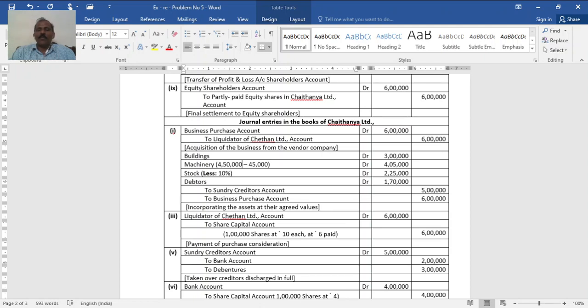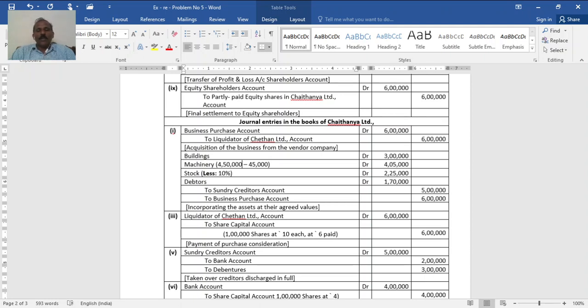So 11 lakh credit; on the debit side you can sum it up: 3 lakh plus 4 lakh 5,000, 7 lakh 5,000, plus 2,25,000, that is 9 lakh 30,000, plus 1,70,000 is 11 lakh. So there is absolutely no balance. Then settlement of purchase consideration which is due, settled by the issue of partly paid shares. Liquidators of Chaitanya Limited account debited to share capital account, 1 lakh shares of rupees 10 each, rupees 6 paid. Then creditors settled by paying 2 lakh in cash and balance in debentures.